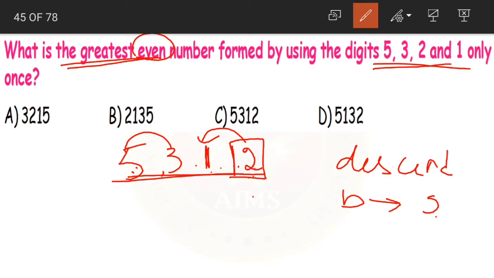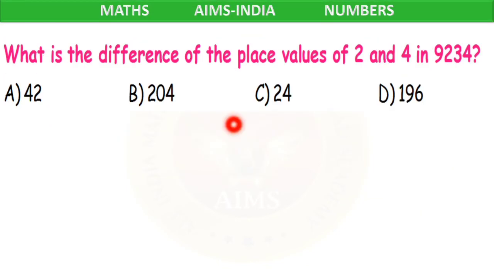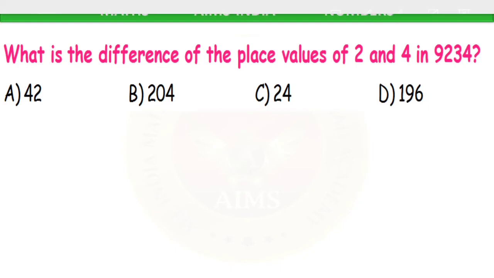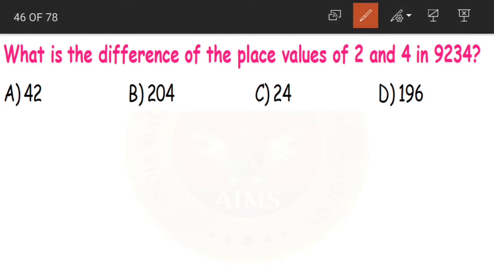Of the given digits, only 2 is our even number. So 2 is written in the ones place and the remaining digits 5, 3, 1 are written in descending order. 5, 3, 1 and then 2. What is the correct answer? 5312. That is option C. Clear, children?